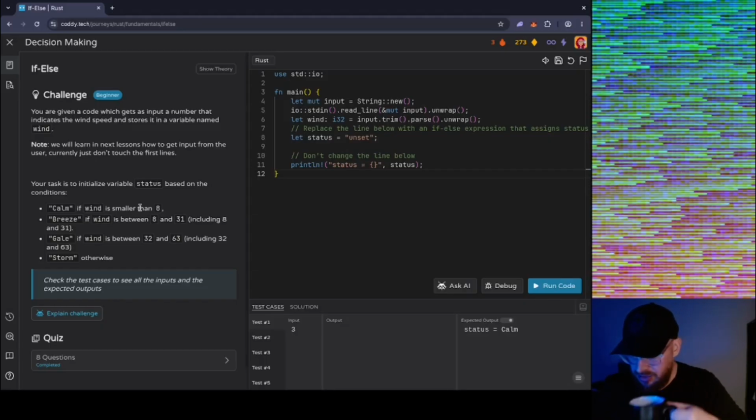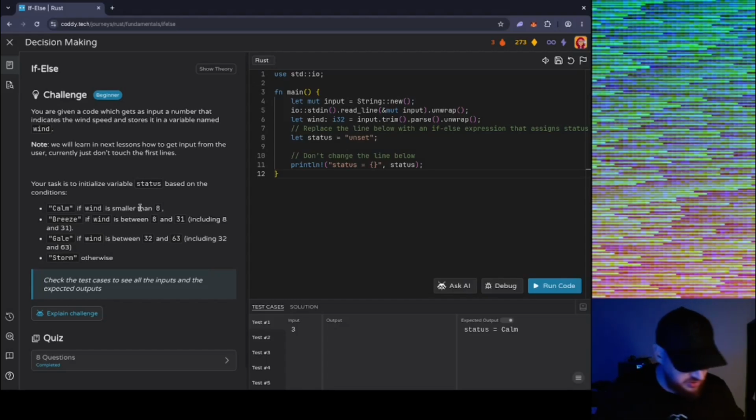And what are we trying to do here? The task is to initialize the variable status based on the conditions. Okay, but is that the conditions that are already set? What does that mean? Let's see.